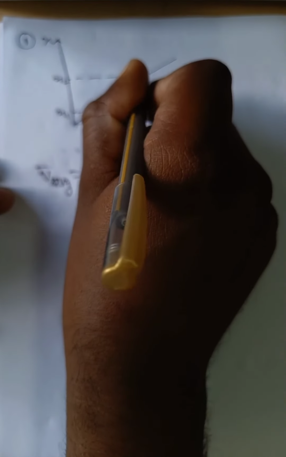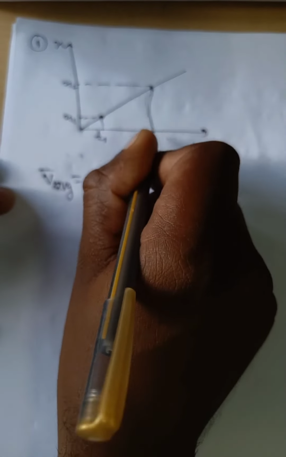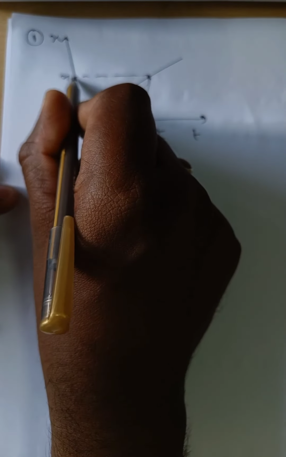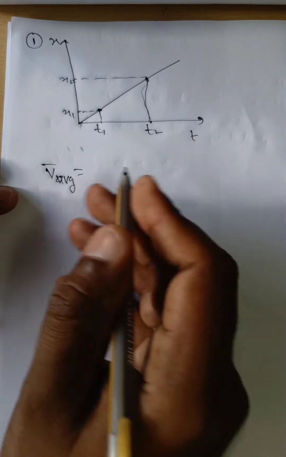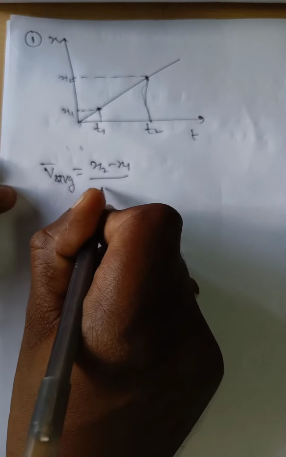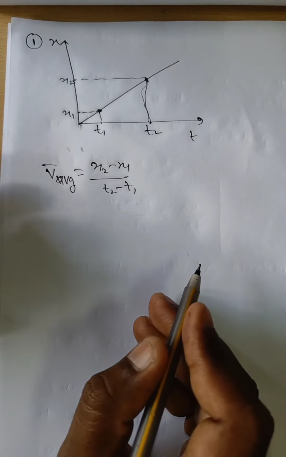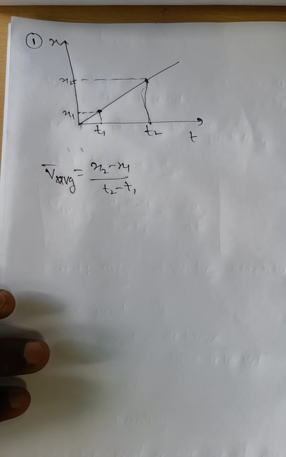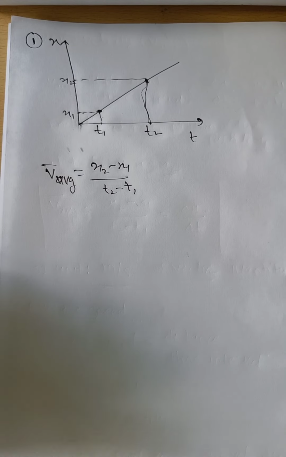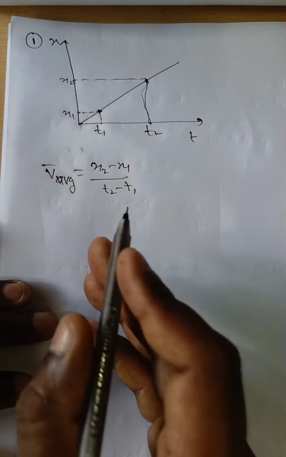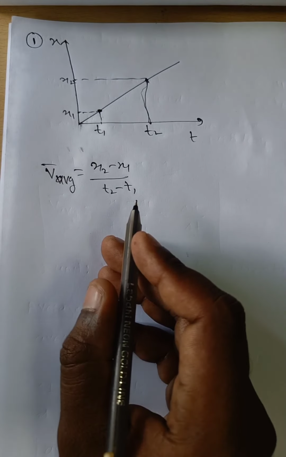This is t1 and this is t2. In that case, the value of x2 is more than the value of x1, and the average velocity is x2 minus x1 divided by t2 minus t1.